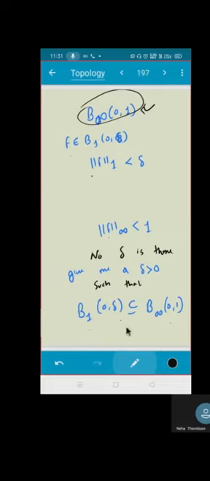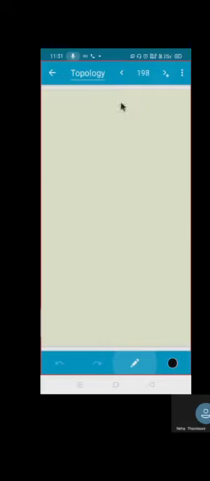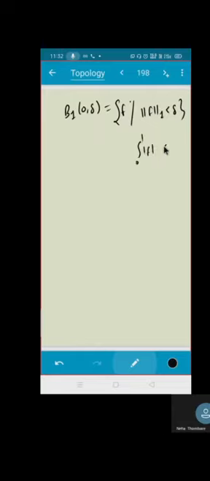Now, if you still do not understand this, try to draw the graph of this. Let us see the graph of B1(0) and B infinity(0). B1(0, delta): what is the graph? What is the definition of this first? It will contain the set of all functions f in C[0,1] such that norm of f1 is less than delta. What do you mean by this? That means the integration from 0 to 1 of mod f is less than delta. Correct. That means what is the area? Less than delta. So I have fixed the area.